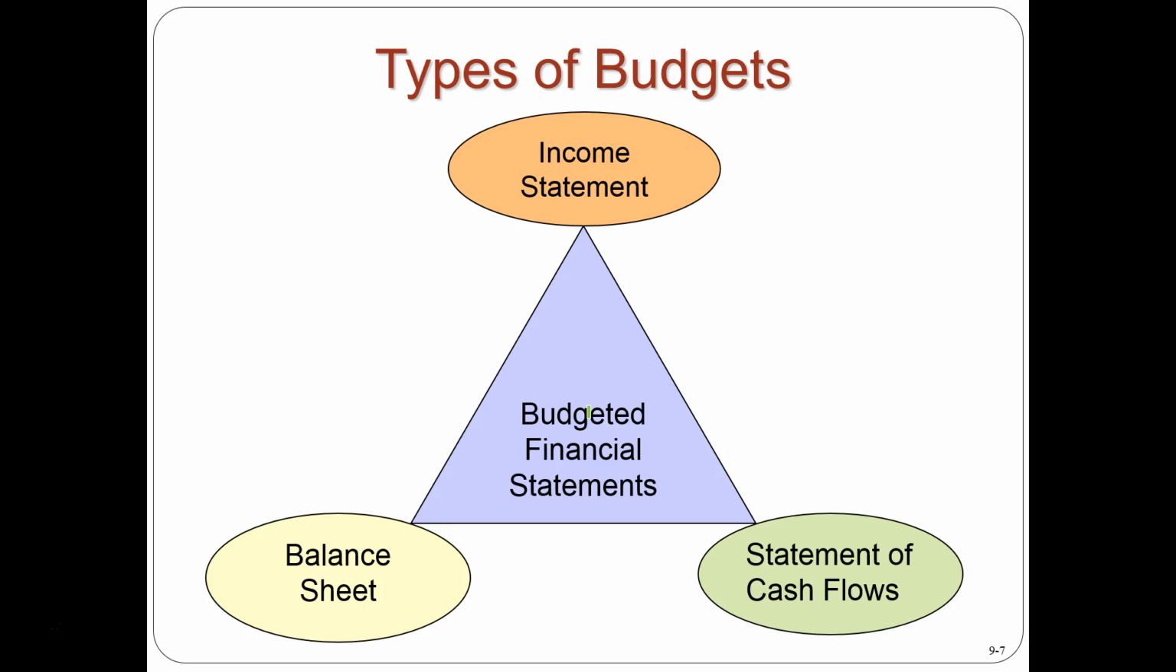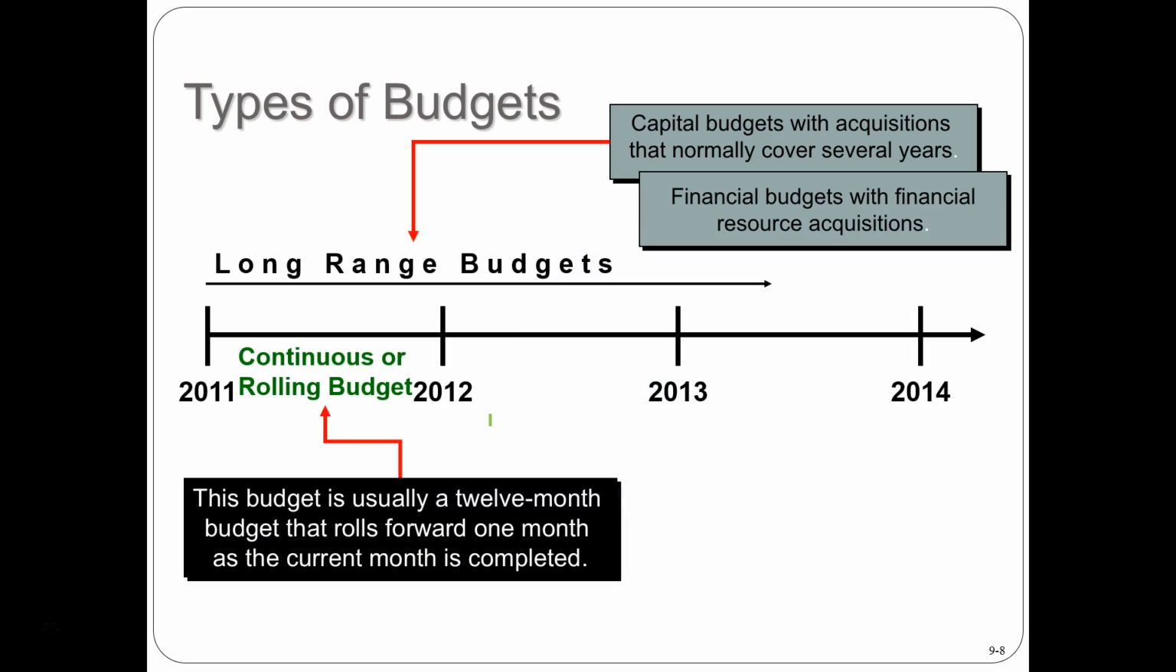And then we have the balance sheet, which is basically going to tell us where we stand at the end of a certain time period. So remember, the balance sheet is as of a point in time. The income statement is a time frame. So at the end of the 1 month or the end of the 1 year, where will our financial standing be? Meaning, what will our assets, liabilities, and owner's equity be at that point in time? So budgeted financial statements. We could have a few different types of budgets.